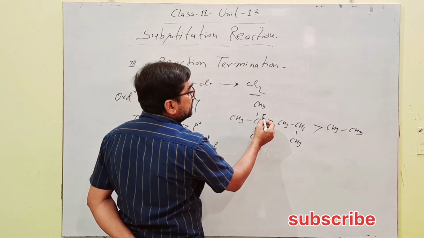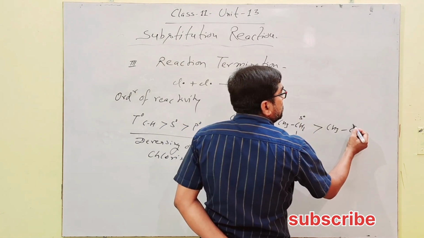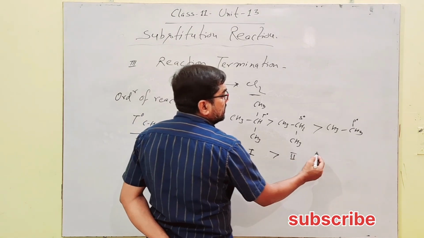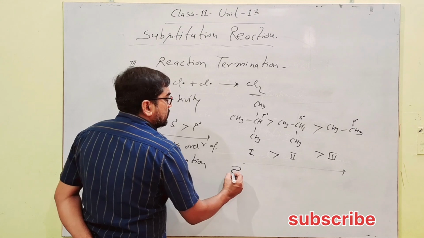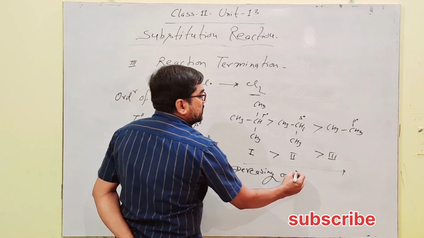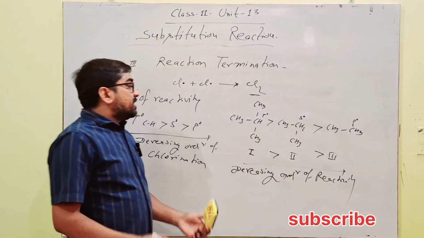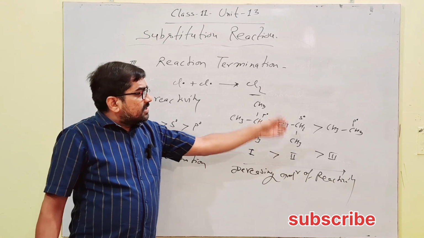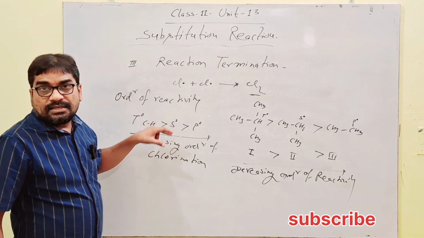Here is the tertiary carbon hydrogen, this is the secondary carbon and this is the primary carbon hydrogen. So first is greater than second, second is greater than third. This is the order of reactivity. Decreasing order of reactivity will be this: tertiary carbon hydrogen will be displaced first, then secondary, then primary. So this will be the order for chlorination of alkanes.